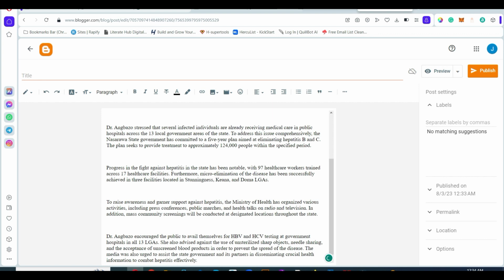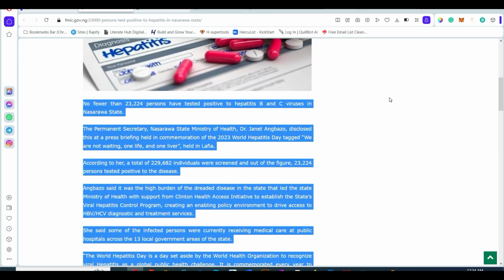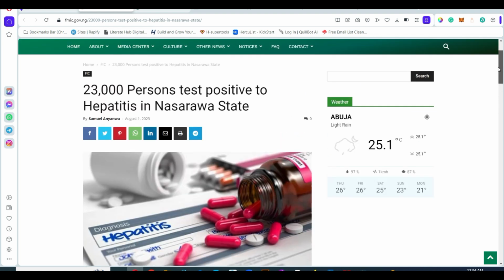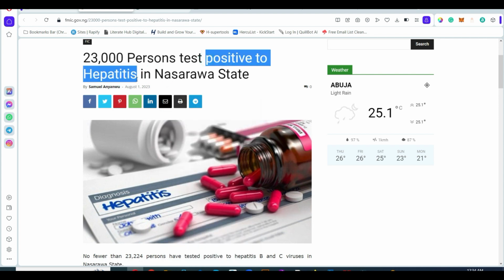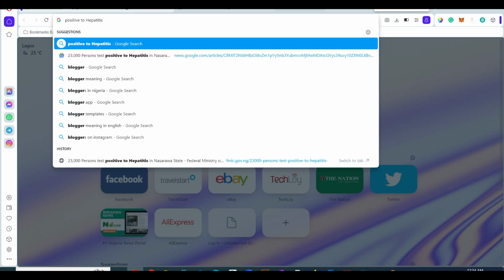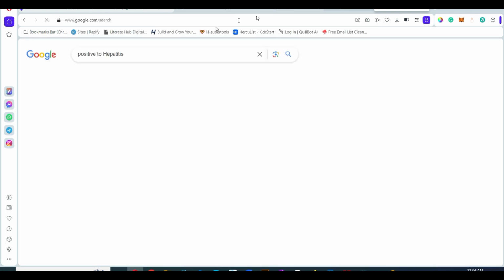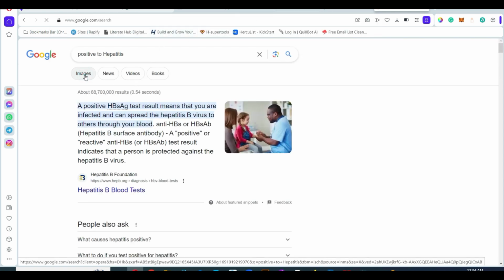That's it. And now you can come back to where you got the Google News from, and then copy this content, then go to Google and paste it, and then click on image.